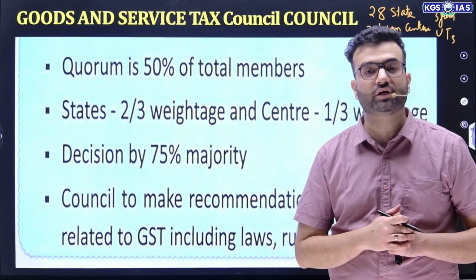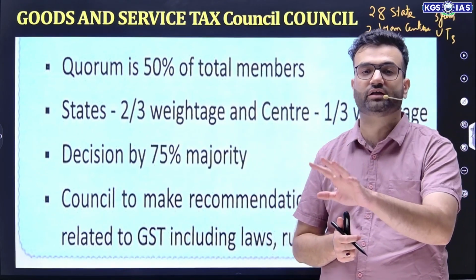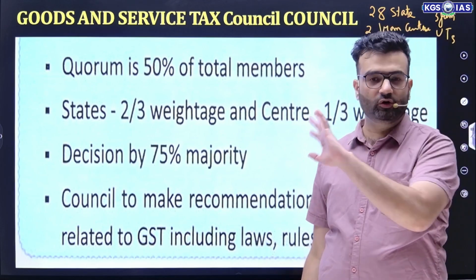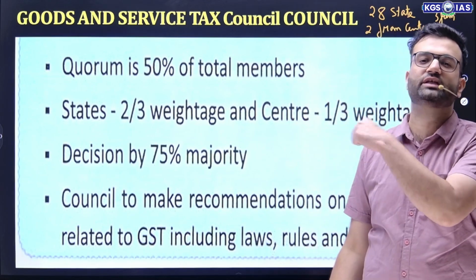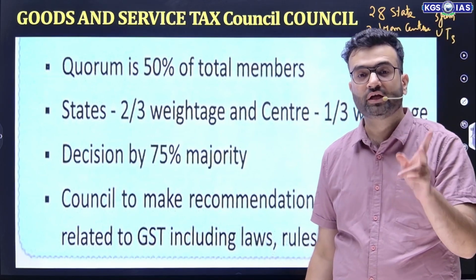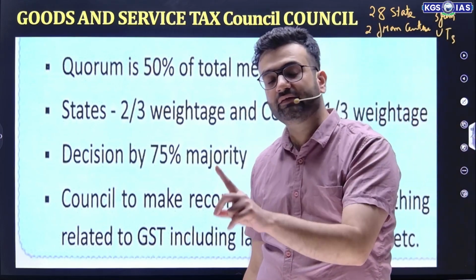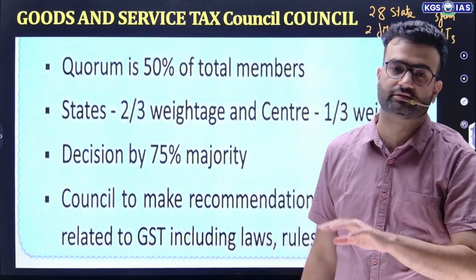States should have a weight of 2/3. That means 22 weight out of 33 is given to states and 11 weight is given to center. So if you look at the face of it, you will feel the states are more powerful. But wait, this 22 weight is distributed among 28 states and this 11 weight is given to the center.